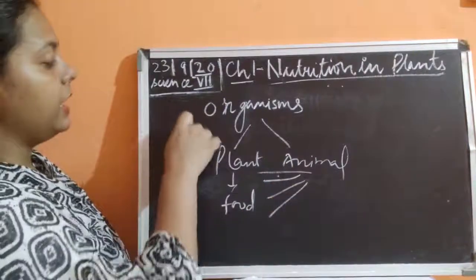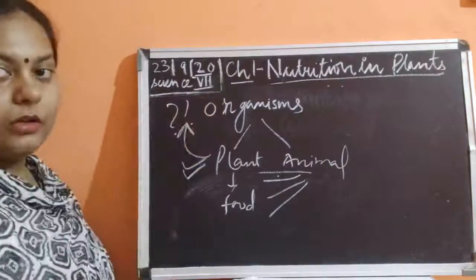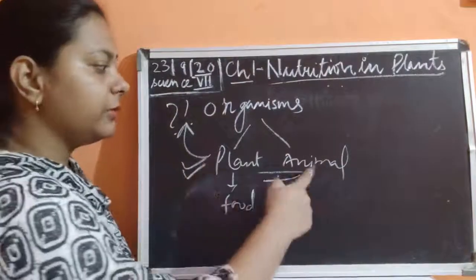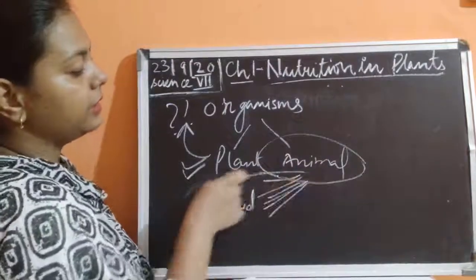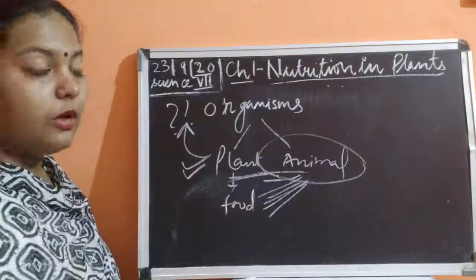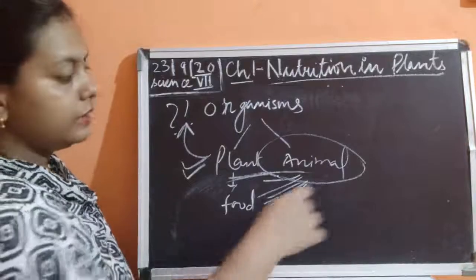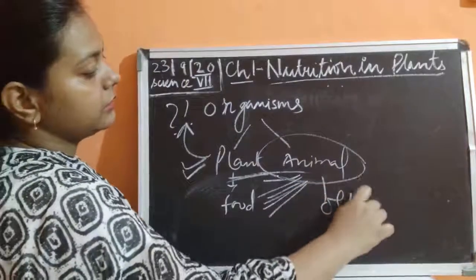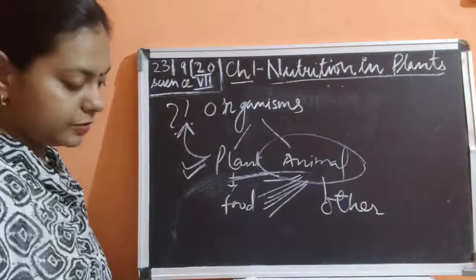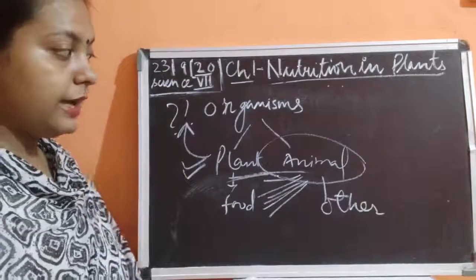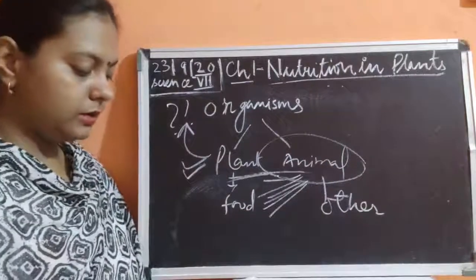And from where is this plant getting its food? Okay, so the question is here, if both of them require food, we know that all the animals are completely dependent upon the plants and its products, or they are dependent upon others. Either they are dependent upon animals or they are dependent upon plants and its products. So they are directly or indirectly dependent upon the plants.